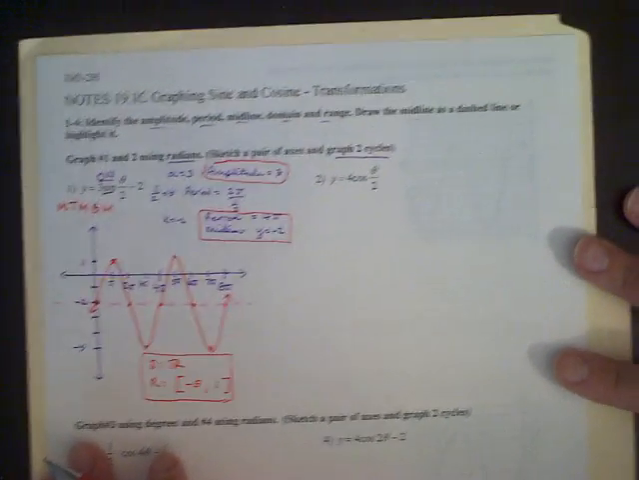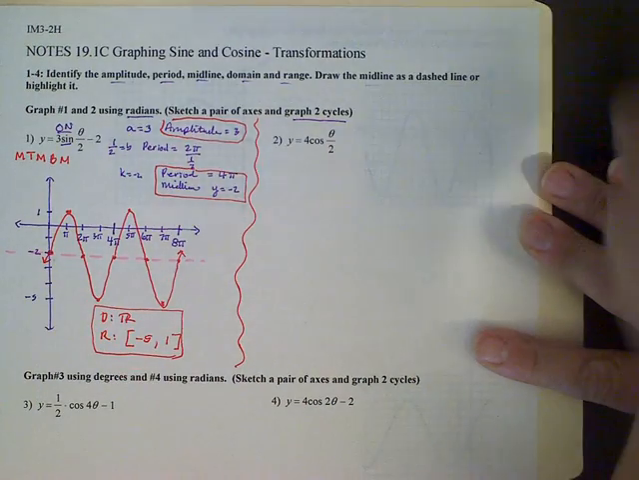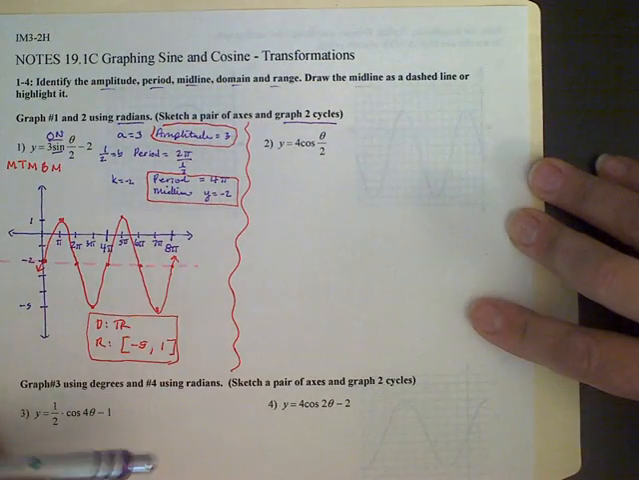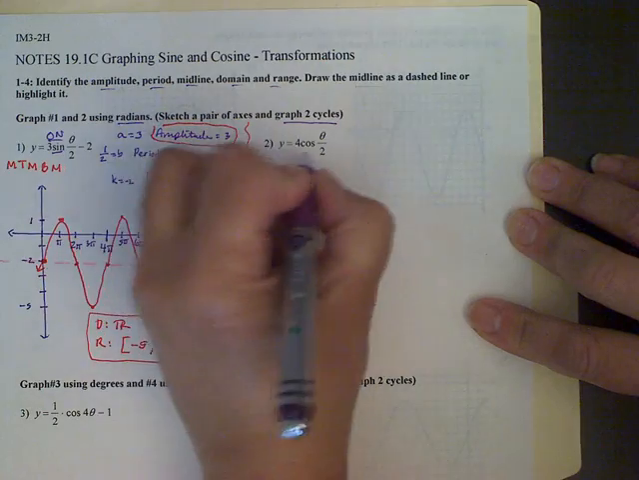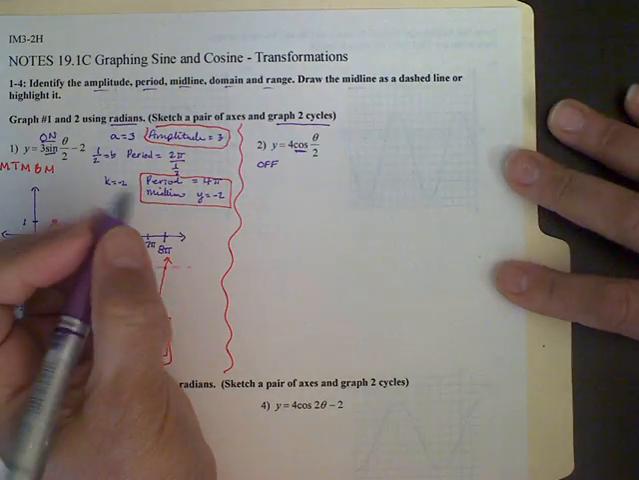All right, let's go on to the second one. For this one, we see that we're graphing cosine, and we know that cosine is going to be off the midline. Let's look at what we know.